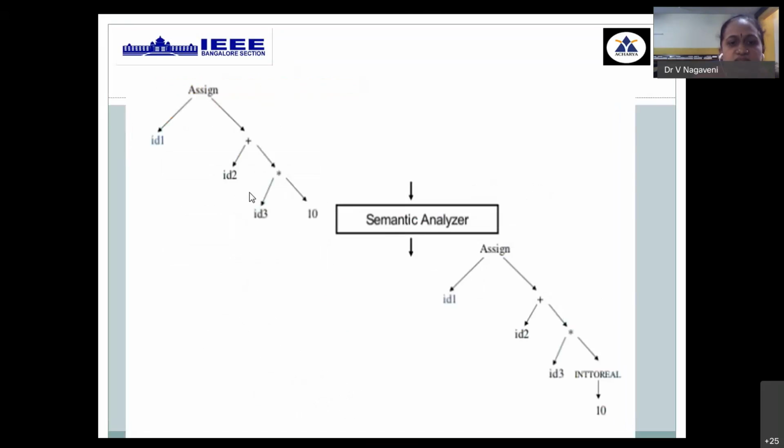Then this is given as an input to the third phase called semantic analyzer, wherein we see that when you are comparing ID1, ID2, ID3, all these are obvious. If you assume that all these are floating variables and 10 is an integer, then when you perform any operation, the result will be truncated or approximated.